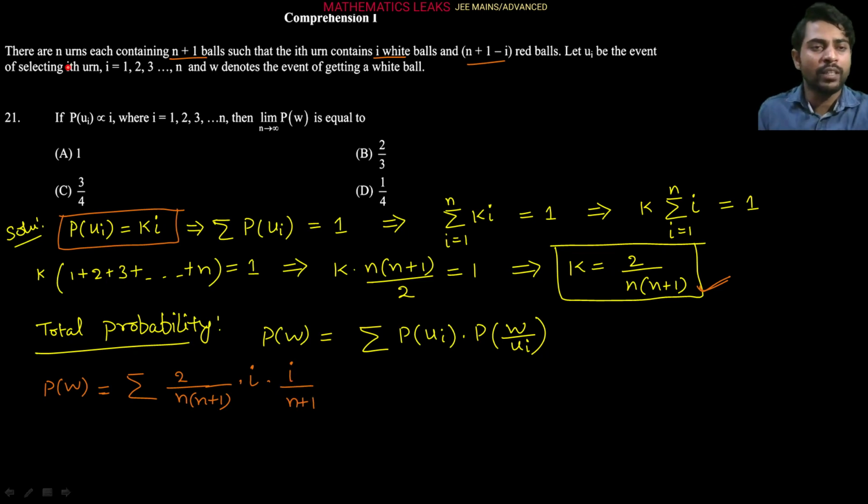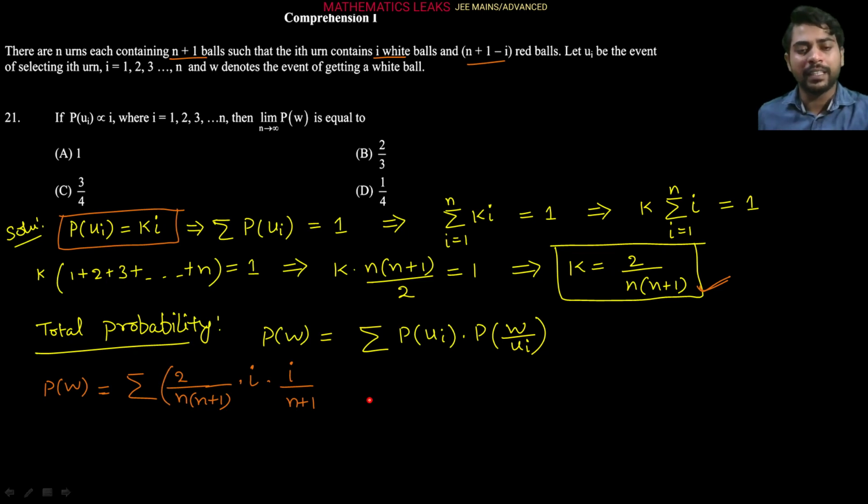That is because there are n urns containing n plus 1 balls, meaning every urn contains n plus 1 balls, such that the ith urn contains i white balls. So any urn will have that number of white balls, and the total number of balls in the urn will be n plus 1. So the probability of getting a white ball from the ith urn we can write as i upon n plus 1.